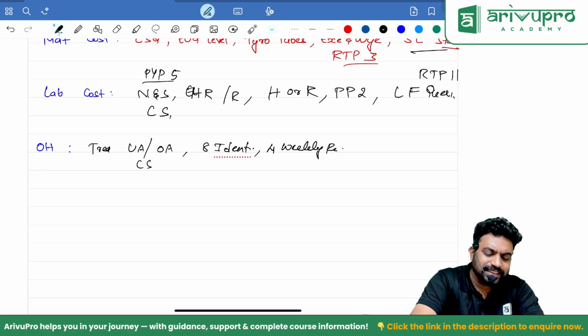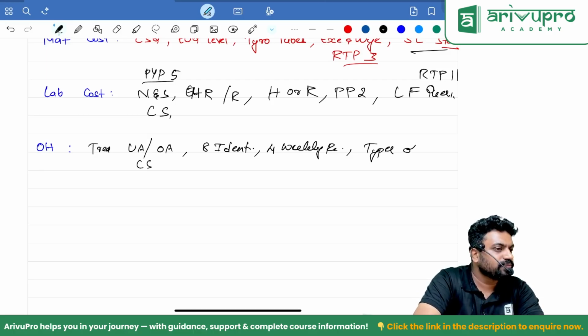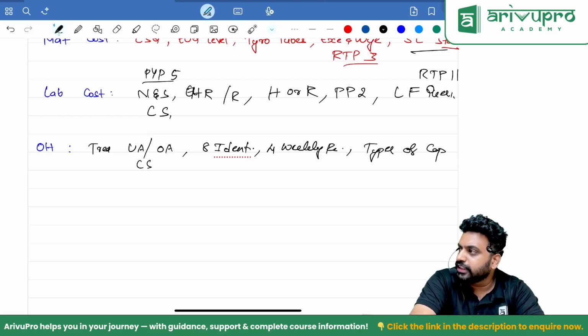And in overheads, also have a glance at the types of capacities and go. Normal capacity, practical capacity, all those things.